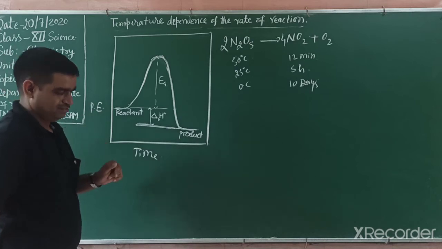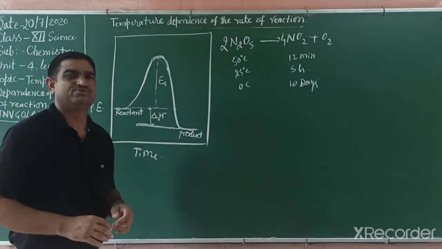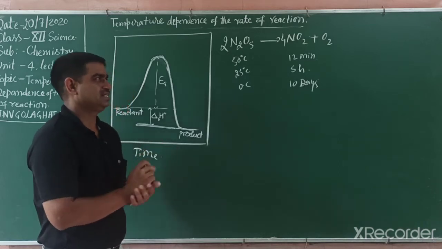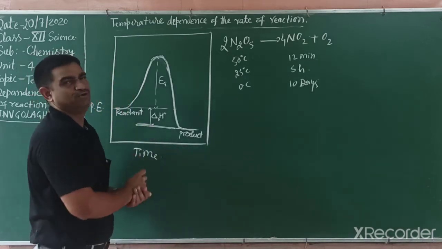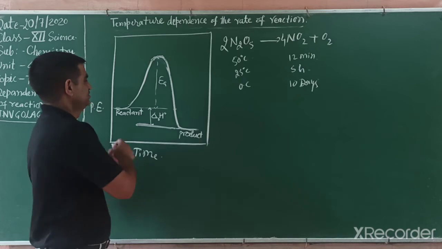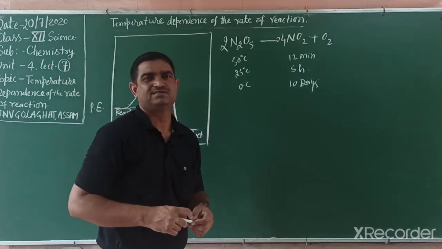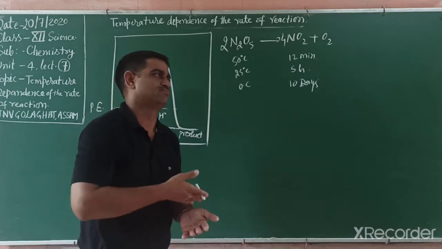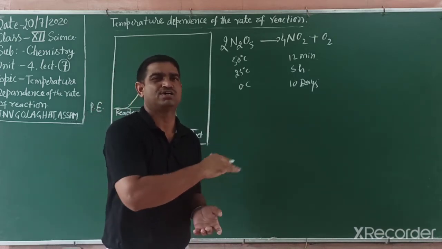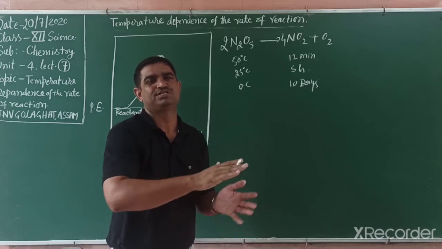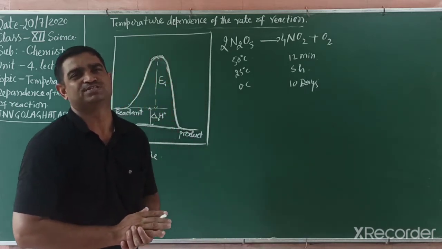Two scientists, one is Ludwig Boltzmann and the other is James Clerk Maxwell, showed that in a reaction only some molecules can cross this energy barrier. For example, in a general class, only some students get more than 90% marks, not all. Some students get less than 33 marks, and most students get near 60-70% marks.